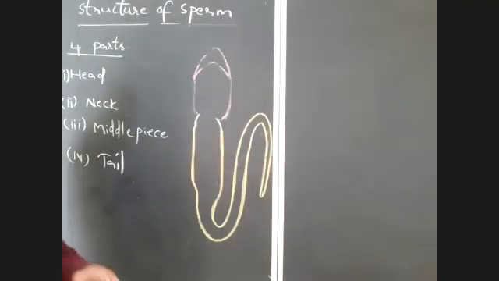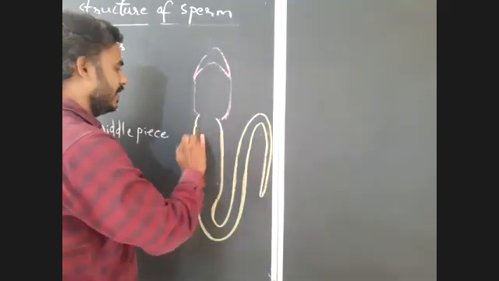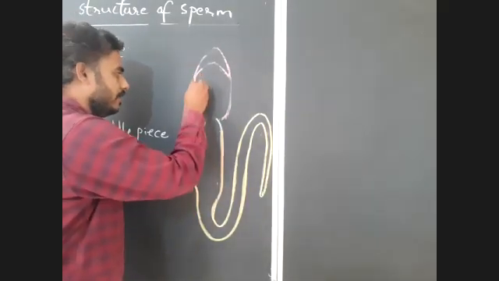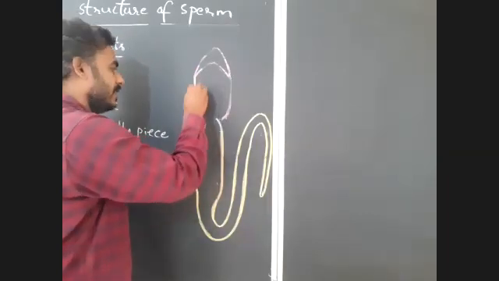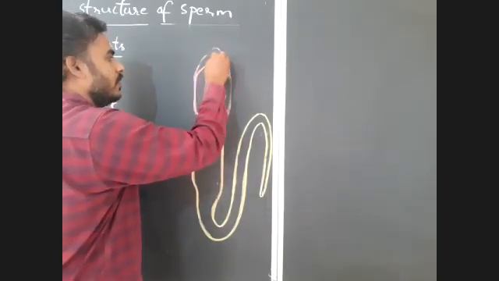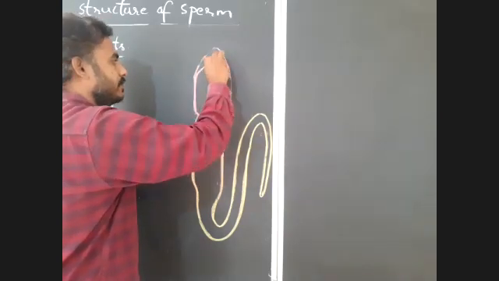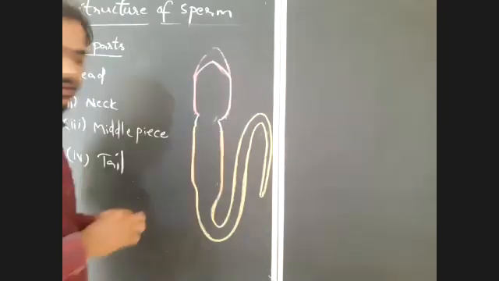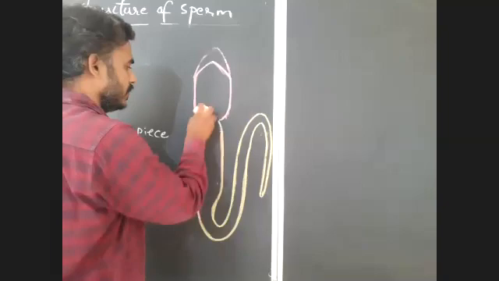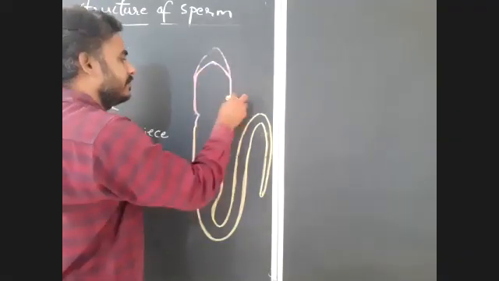That is the diagrammatic representation of the human sperm. In this representation, you may notice all 4 parts I gave you already. The anterior most region, the widest part in the sperm, is the head.